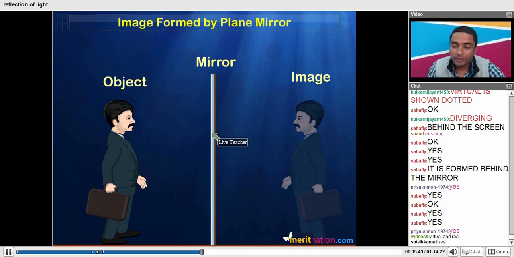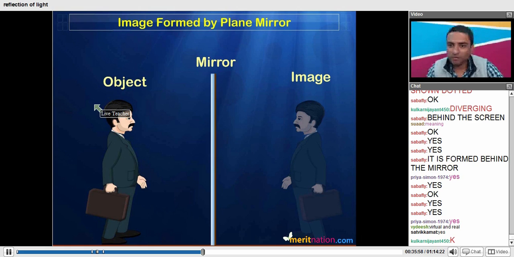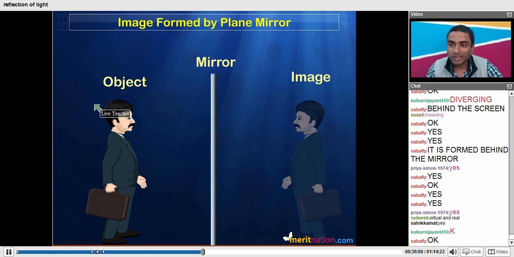But in real images, we do not have to extend the rays backwards. Instead, the reflected rays actually meet at a particular point, and at that point the image is formed. That will be a real image.